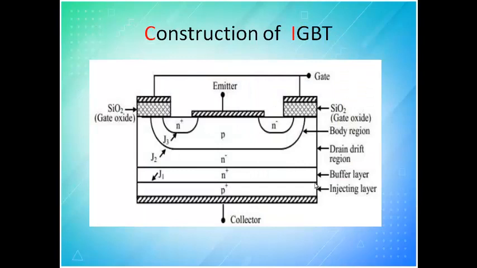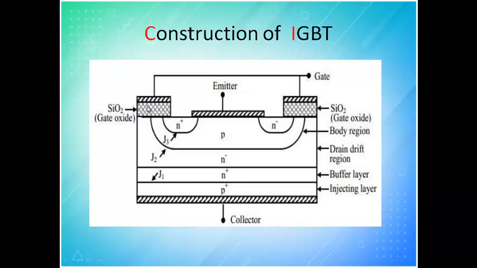Then the structure of IGBT. In the structure of IGBT, this is called the gate. You have emitter to collector. When you see between emitter and collector, it is like a PNP. Here you call it emitter, here you call it collector. So this structure is similar to your transistor. That is why it is called insulated gate. The word insulated is for saying that I am incorporating a MOSFET.